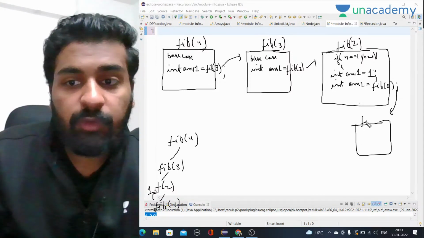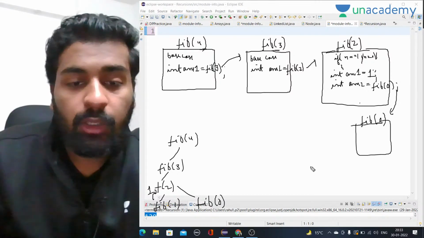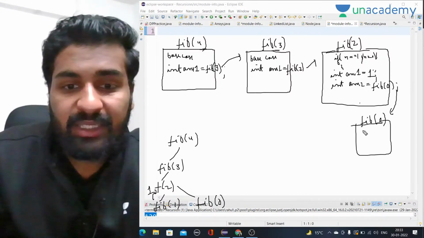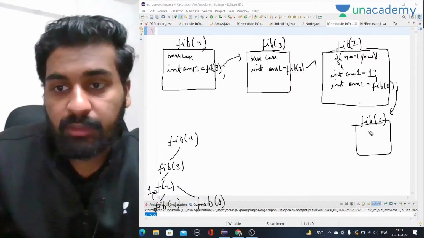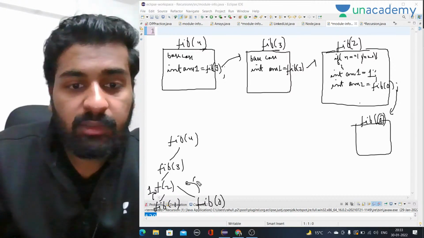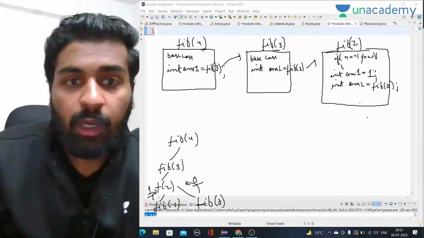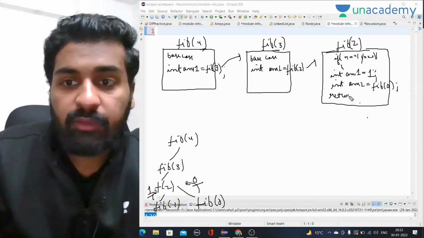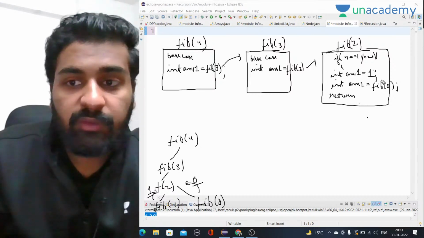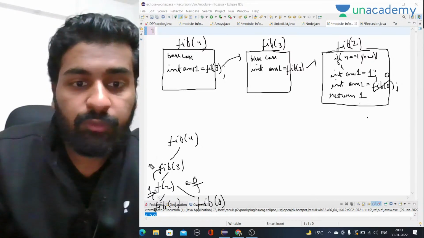When we call fib of 0, again it will reach the base condition. The base condition is, if n is 0, I have to return n. So from here we will return 0. From the left side I have got 1, from the right side I have got 0. Now we just have to return the sum of answer 1 and answer 2. So 0 plus 1 is equal to 1. Fib of 2 will return 1 now.